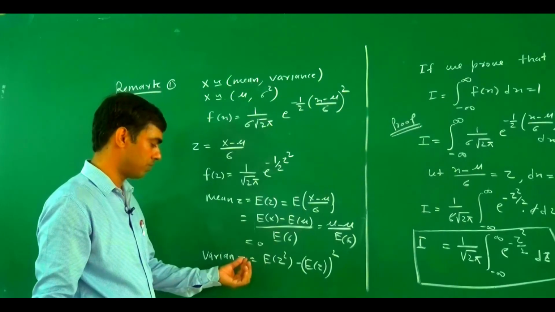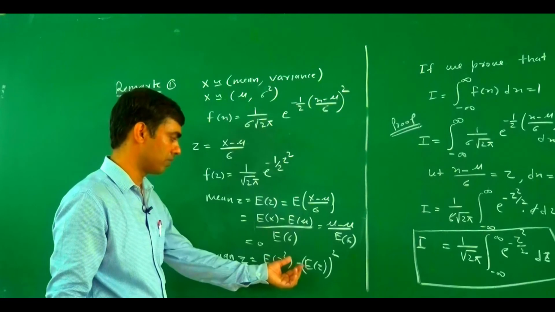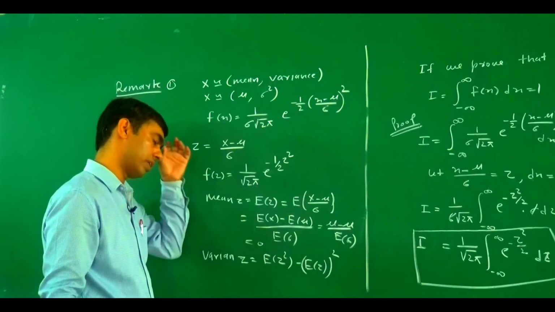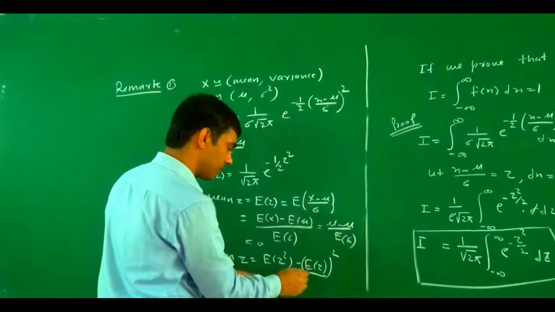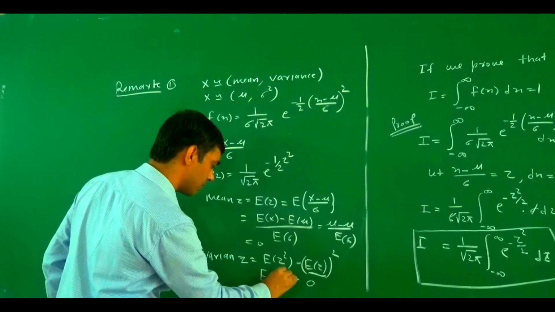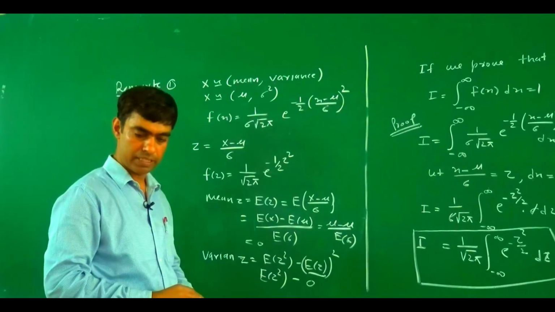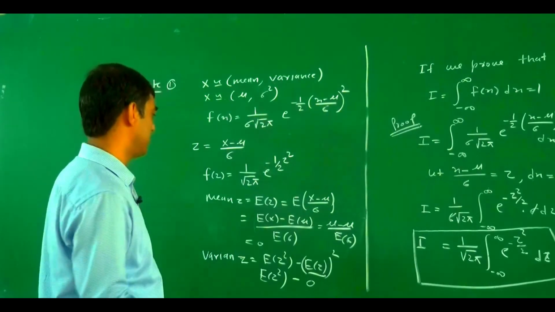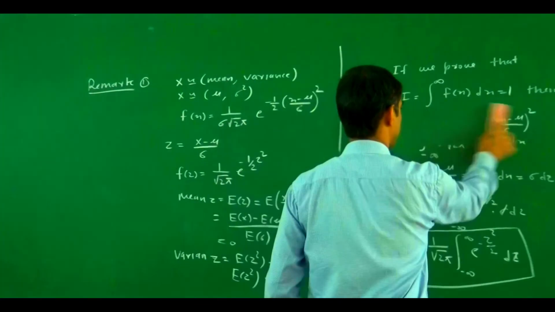Variance of any random variable equals expected value of Z square minus (expected value of Z) whole square. And expected value of Z is 0, so this becomes minus 0. This one is expected value of Z square. How do we find the expected value of Z square?